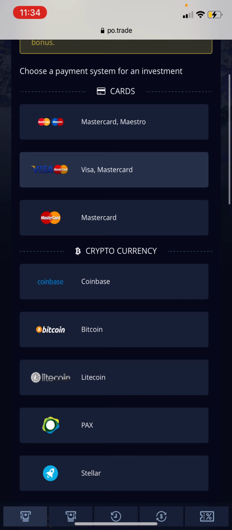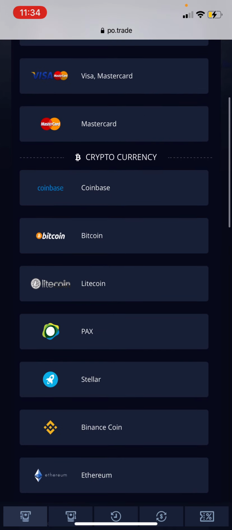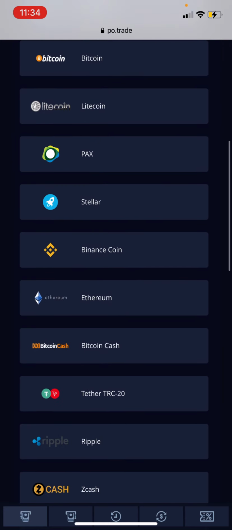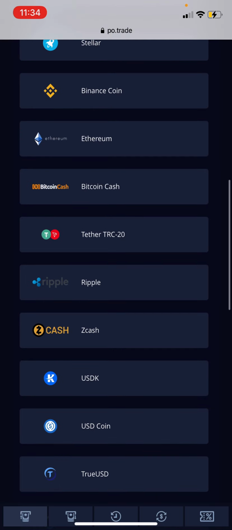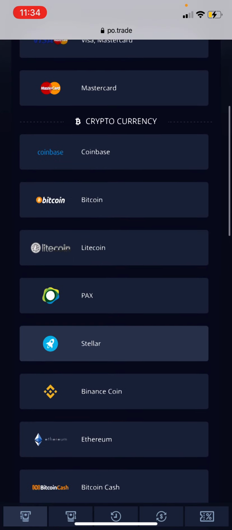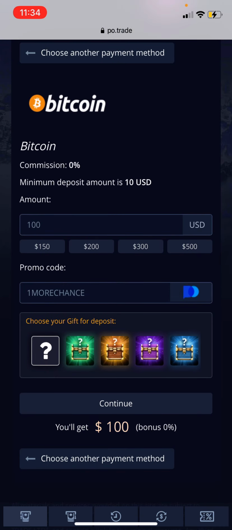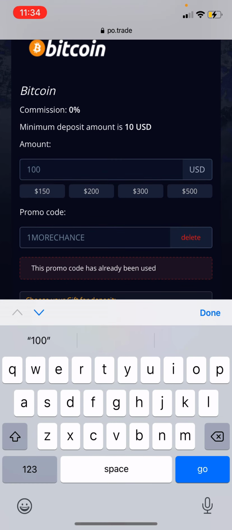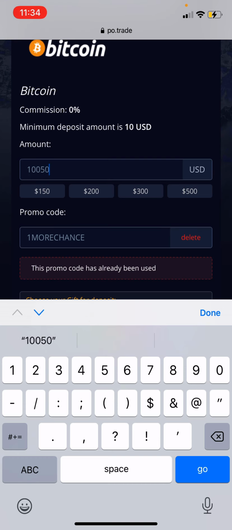So we're going to go ahead and upload some money via Bitcoin. The cool part about all of this is they accept Coinbase, Litecoin, and all these other different cryptocurrencies. So if you guys have other wallets, that's super easy to go ahead and transfer over the money. But today we're going to go ahead and use Bitcoin. So go ahead and open up your Bitcoin. I got my Bitcoin right here, and it says the minimum deposit is $10. I'm going to go ahead and put 50 on here.